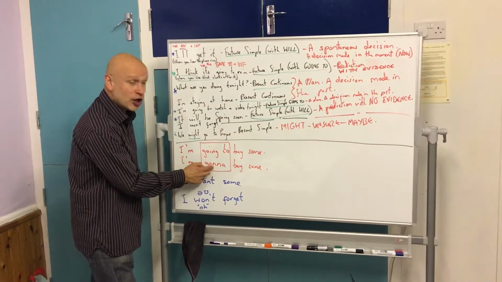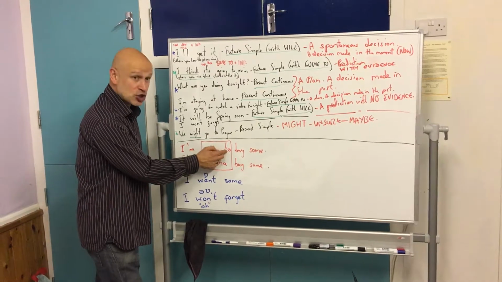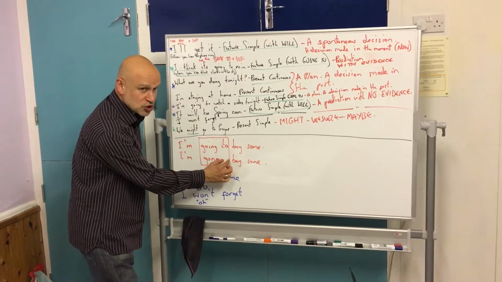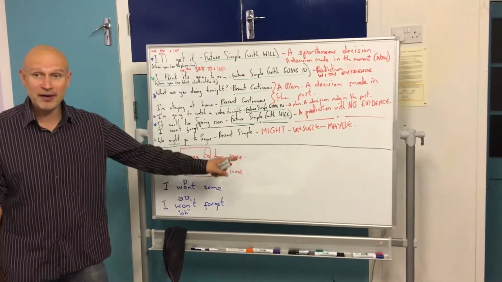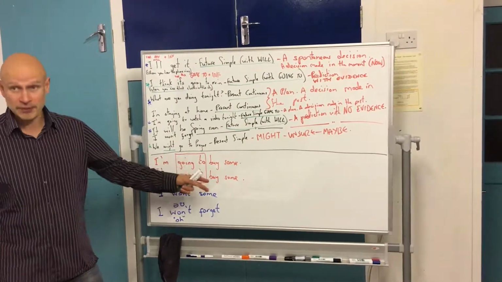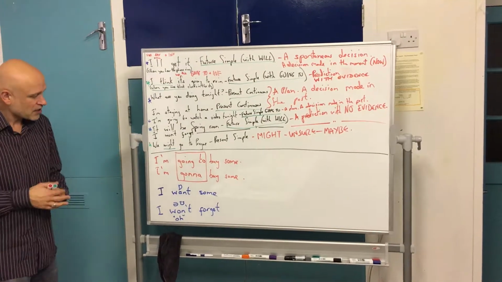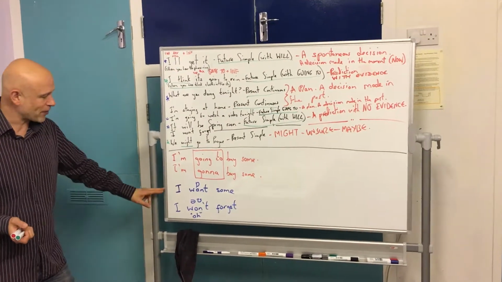If you use I'm gonna, it means going to. Do not add the word to here, it doesn't work, it makes really bad English. I'm going to buy some or I'm gonna buy some. Remember that. The other one that came up today was a question from Roberto.